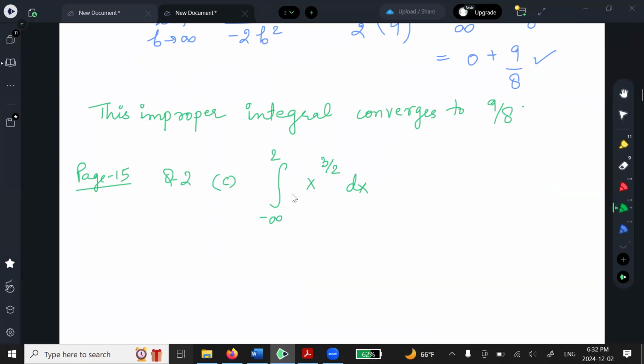I can clearly see the problematic bound is going to be this one, right? That gives me the first step. I replace that with a variable. You pick whatever variable you want. I'll pick a. a goes to 2, and I've got x to the 3 over 2 dx. Good? So far clear? Everybody can do this step in the exam?